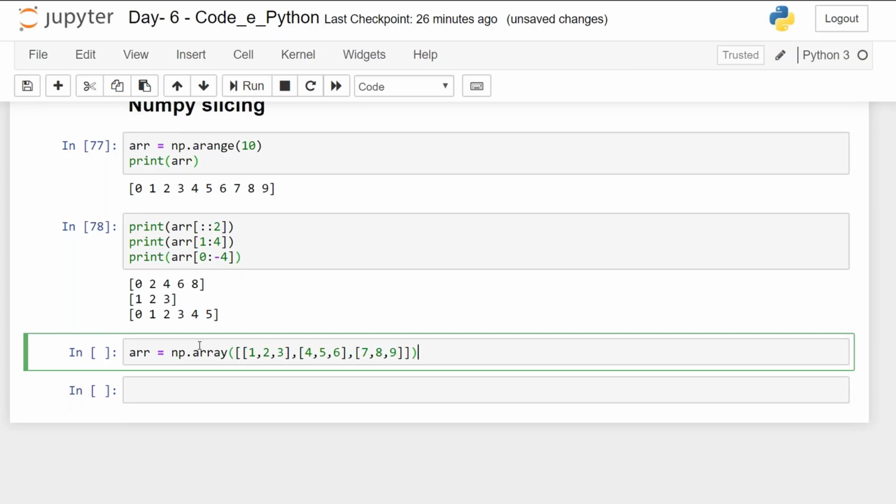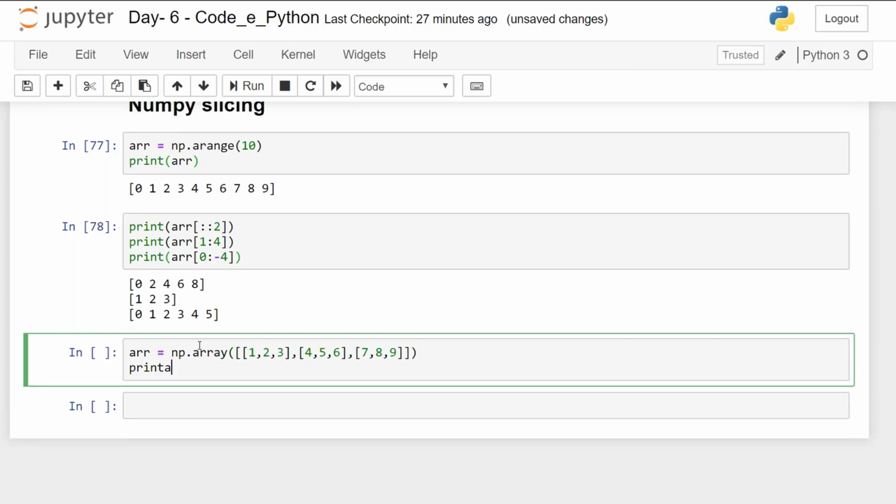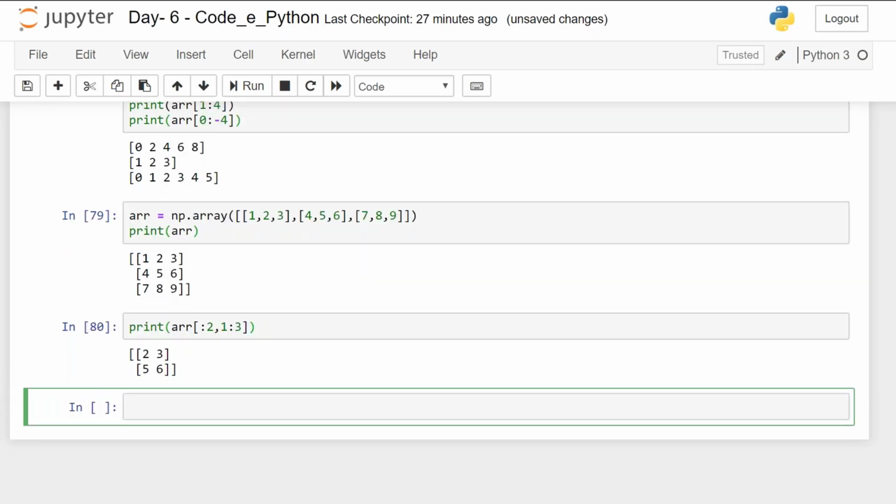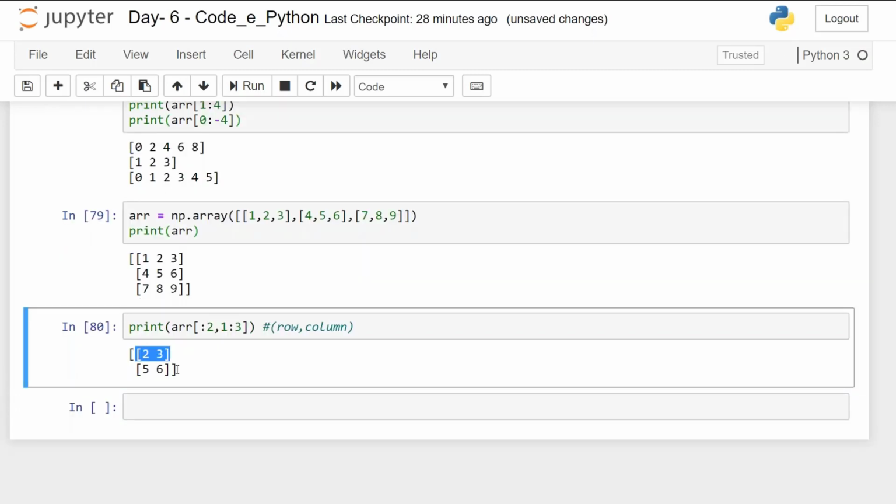So we have taken an array. Let's print arr. To do slicing in this, 2 comma 1 colon 3, gives 2, 3 and 5, 6. So this was for row 1, row 2 and row 3. We just wanted the first 2 rows, and in those rows we wanted the elements from index 1 to 2, that is 0, 1 and 2.